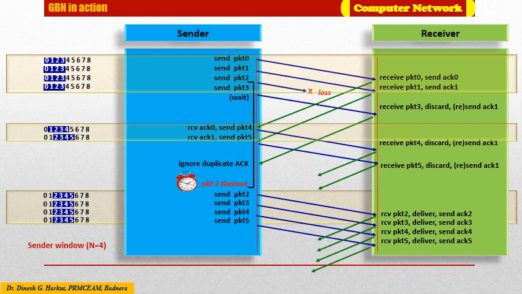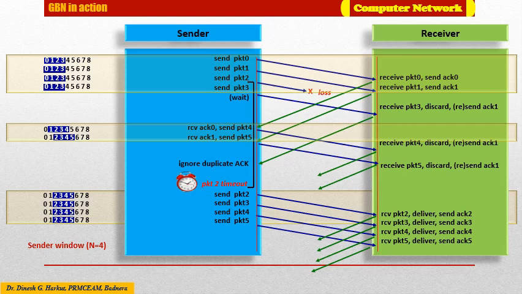On receipt of acknowledgement 0, the window has slid to 1, 2, 3, 4. On receipt of another acknowledgement for packet number 1, the window again slides, and now the active sequence numbers are 2, 3, 4, 5. Likewise, on successive receipt of acknowledgements from the receiver, the window keeps sliding. This is how GBN works normally.